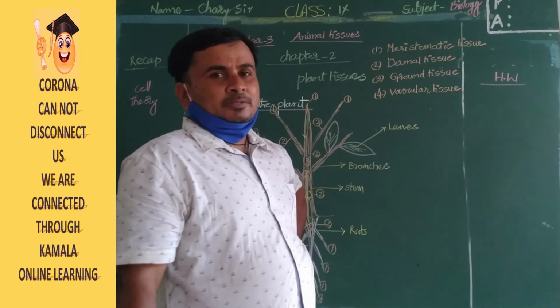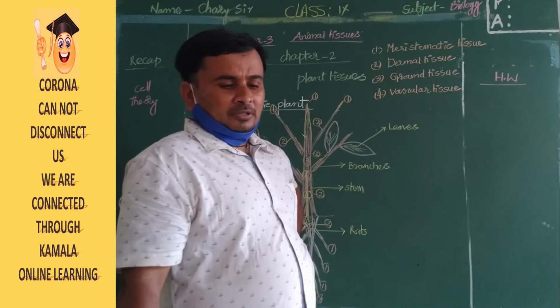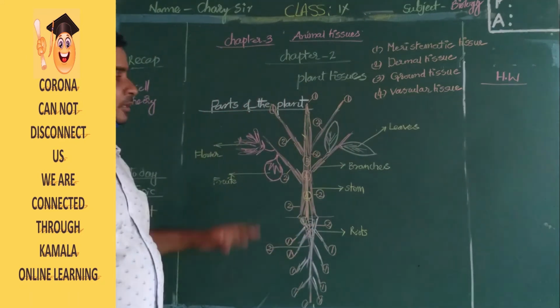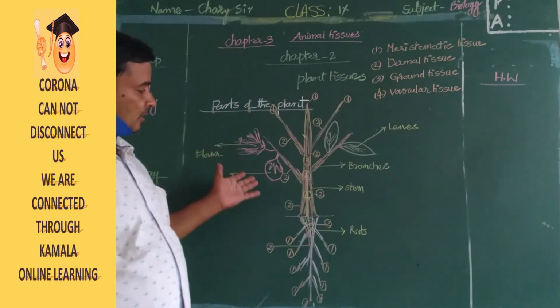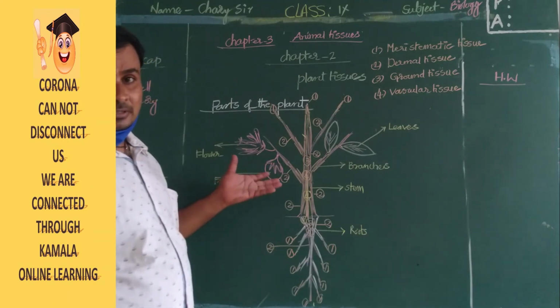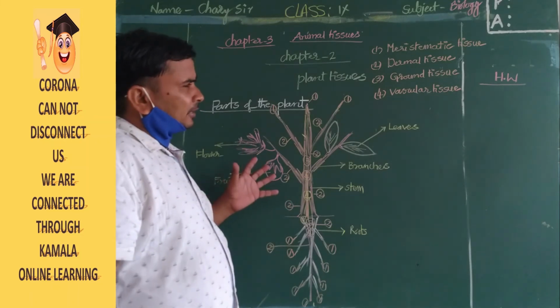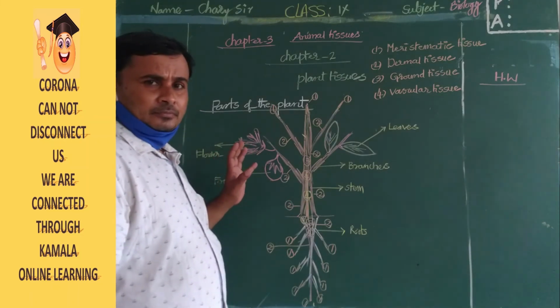In the next lesson I will explain about the different tissues which are present in animals. But today's topic is plant tissues. Already I have a nice diagram showing which tissues are there. I have shown it here, so you can understand very easily.